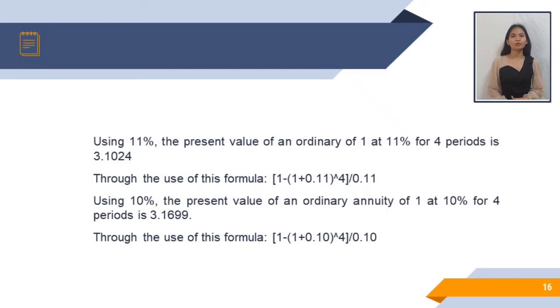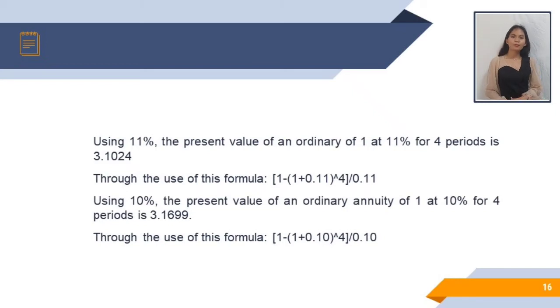So, kailangan natin munang i-determine yung present value of gross rental that would equate the net investment in the lease of 1,584,950 using those rates. For example, let's try first the 11%. Using the 11%, the present value of an ordinary annuity of 1 at 11% for 4 periods is 3.1024. So, nakuha yung 3.1024 through the use of this formula.